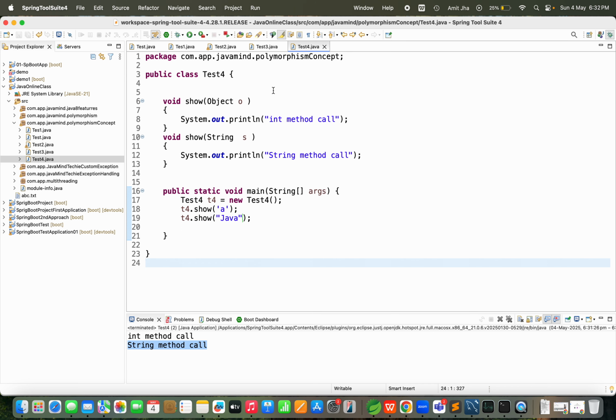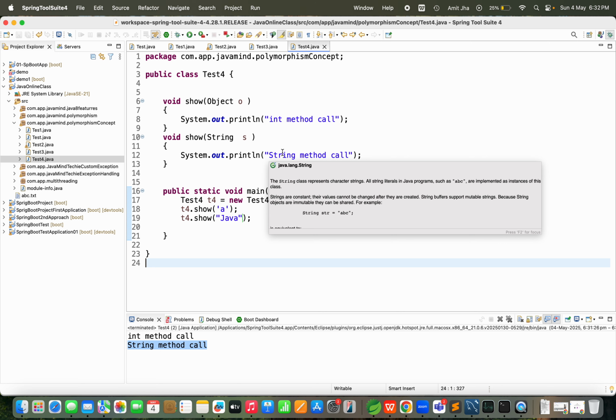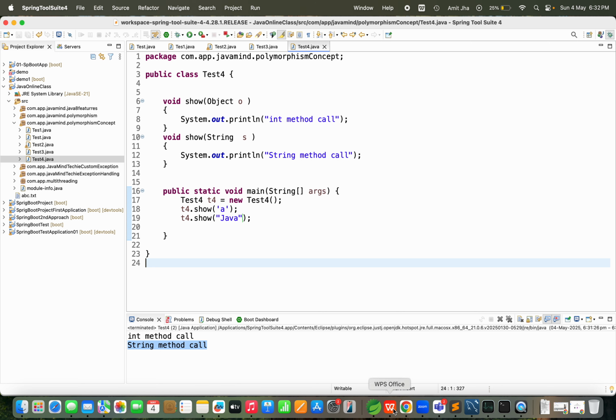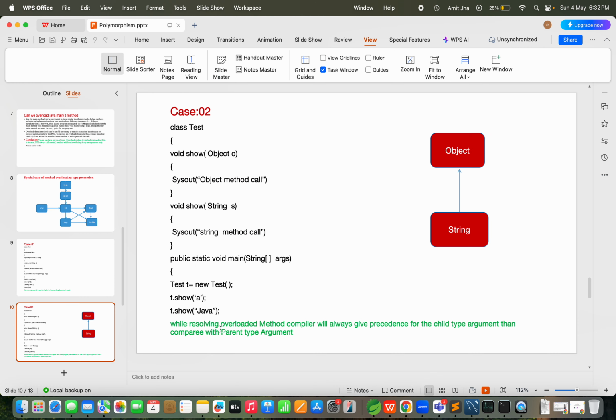Guys, see, these are all important interview questions. So how do you need to reply to this? All I mentioned: while resolving overloaded methods, the compiler will always give precedence to the child type argument compared with the parent type argument. Correct? Yes. So guys, this is also one most important interview question.